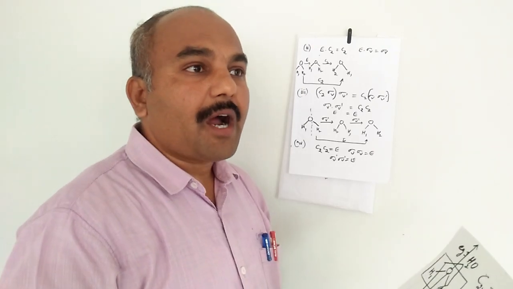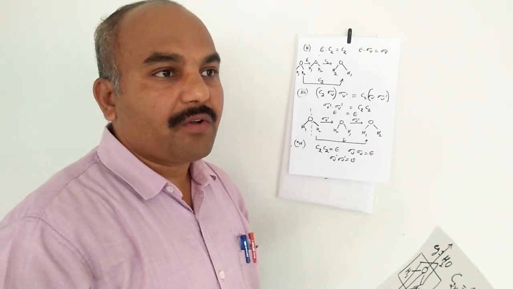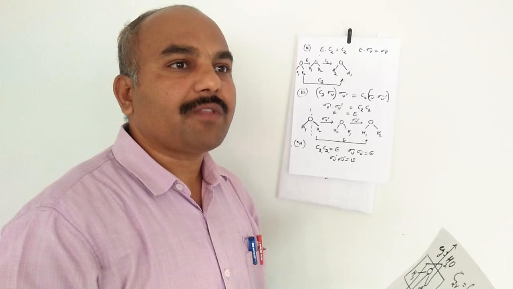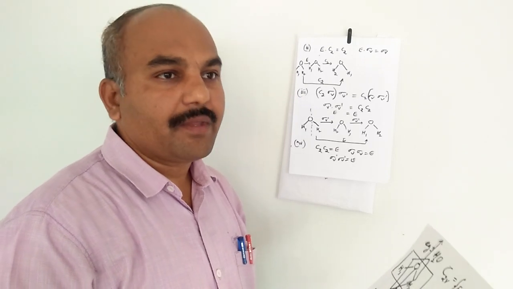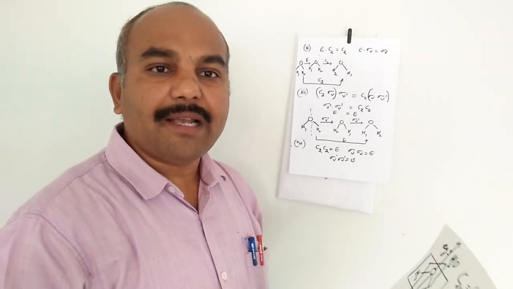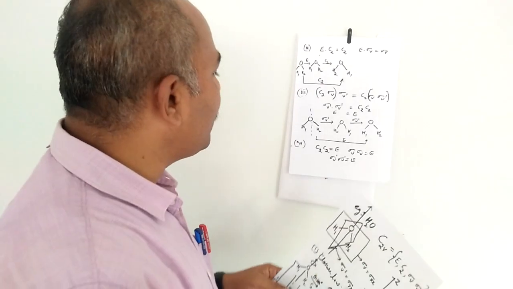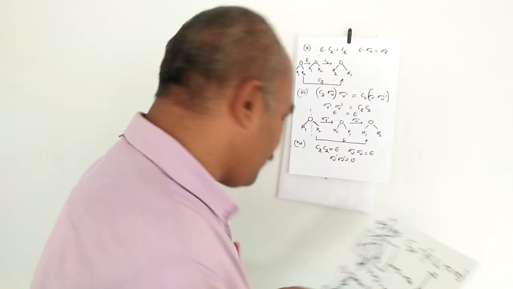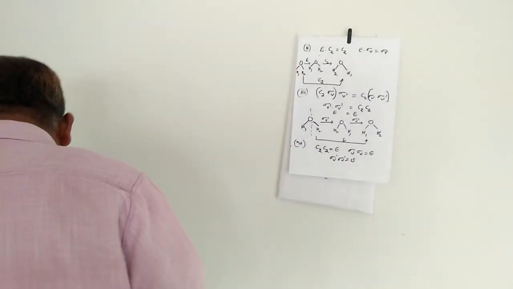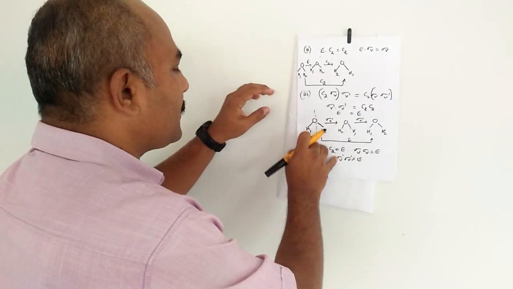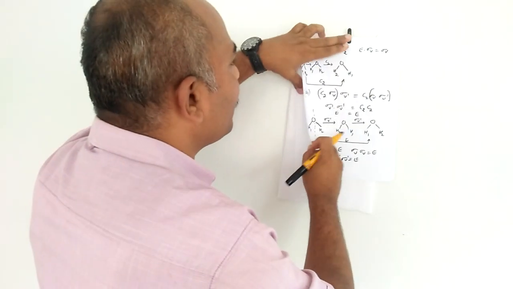What is the order of the group? In the case of CNV, the order of the group is h equal to 2n. Here, hence, the order of the group is h equal to 6 elements. What are the 6 elements present in the C3V point group? We list the elements.